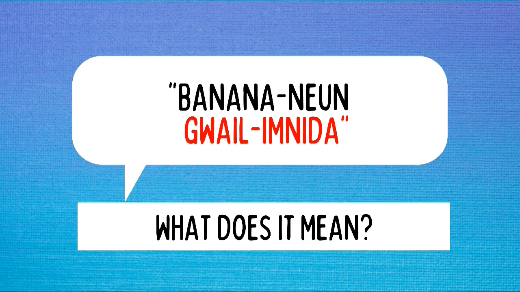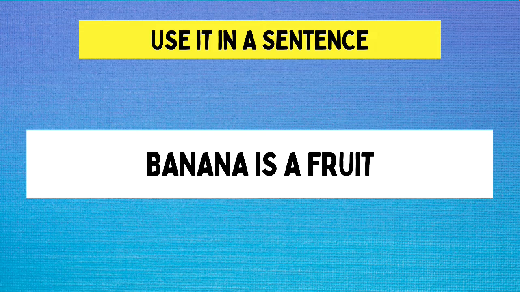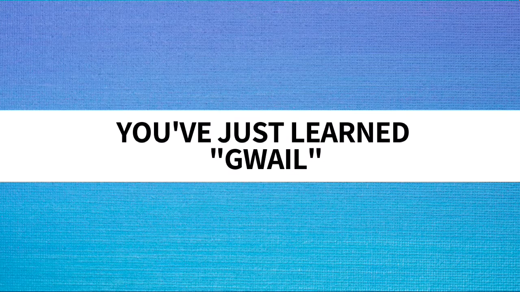So, looking back to this, which is flashed at the beginning of our sentence, we already know by now that the meaning of the sentence 바나나는 과일입니다 is simply banana is a fruit. And with that, you've just learned 과일.